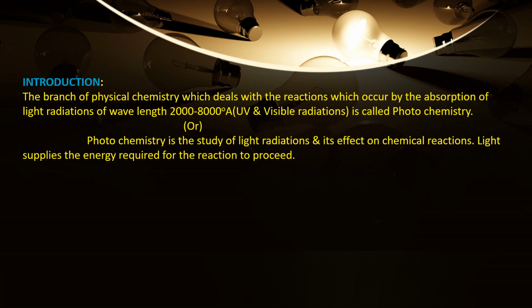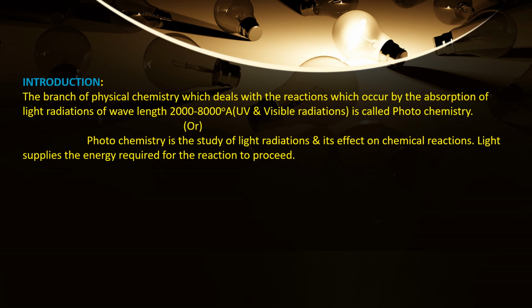In this chapter, I am going to explain about photochemistry. What is photochemistry? It is a branch of physical chemistry. It can be split into two terms, photo and chemistry. So, we can define photochemistry as the branch of physical chemistry dealing with the chemical reactions taking place by the absorption of light radiations of wavelength in the range of 2000 to 8000 angstrom units, in which we can find UV and visible radiations. This is called as photochemistry.